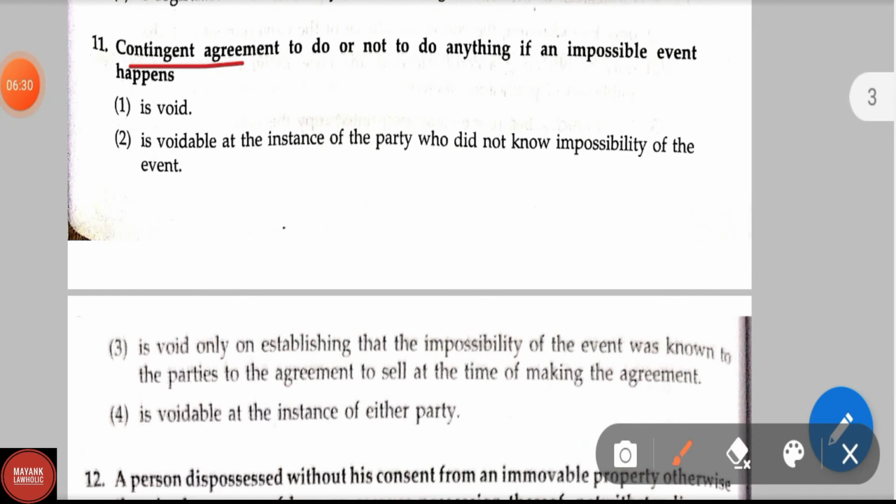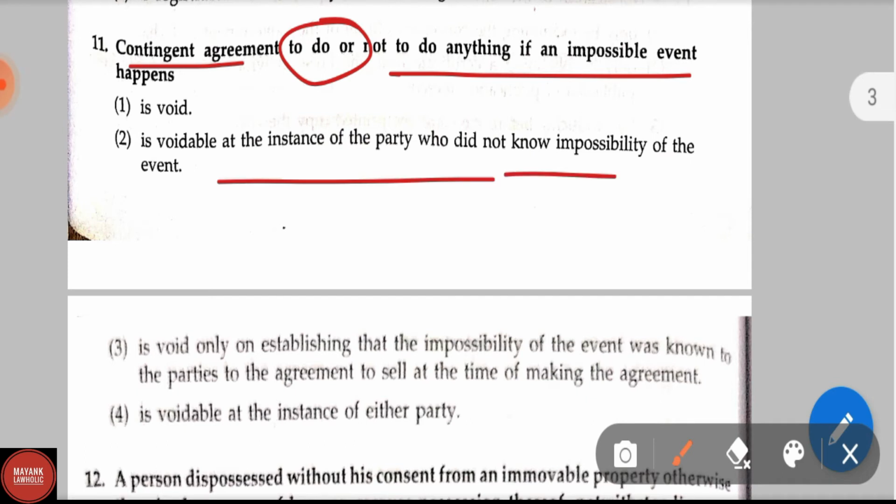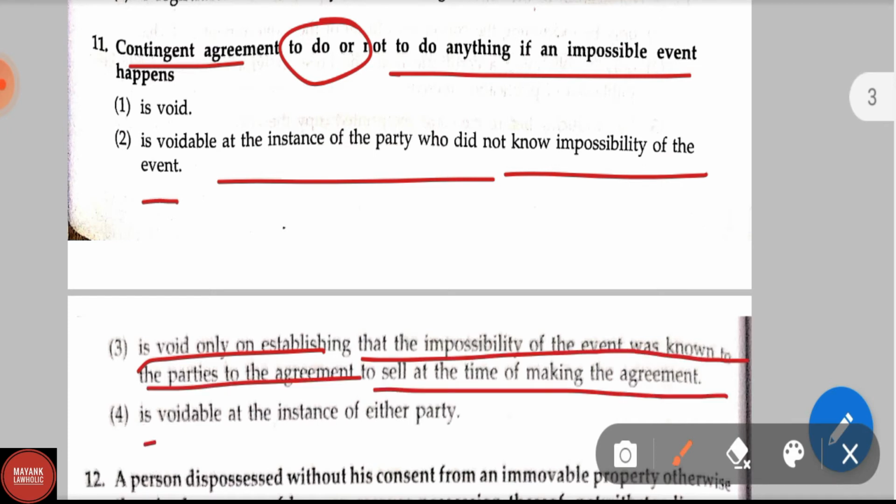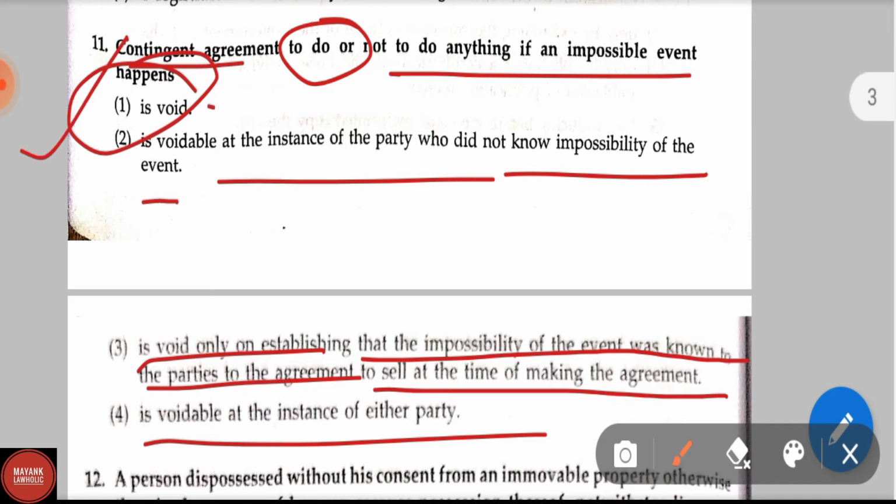Contingent agreement to do or not to do anything if an impossible event happens is voidable at the instance of the party who did not know the impossibility of the event, is void only on establishing that the impossibility of the event was known to the parties to the agreement to sell at the time of making the agreement. Option 4 is voidable at the instance of either party. Correct answer is option first, is void. Contingent agreement to do or not to do anything if an impossible event happens is void.